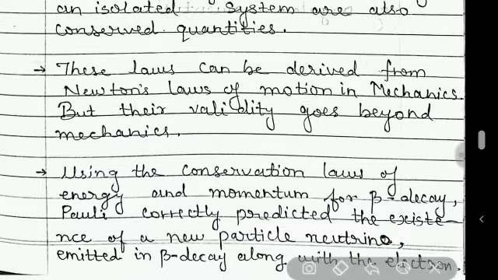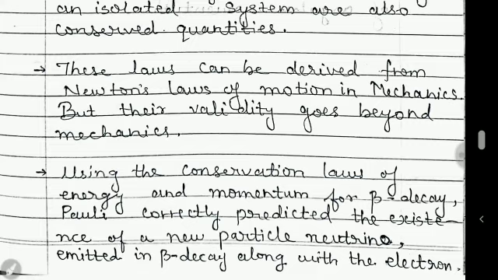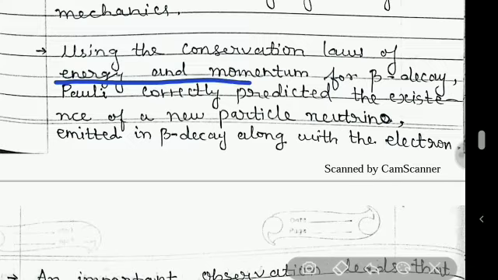These laws can be derived from Newton's laws of motion. Means this conservation of linear momentum and angular momentum can be obtained from Newton's laws of motion in mechanics. Next is about the conservation laws of energy and momentum.